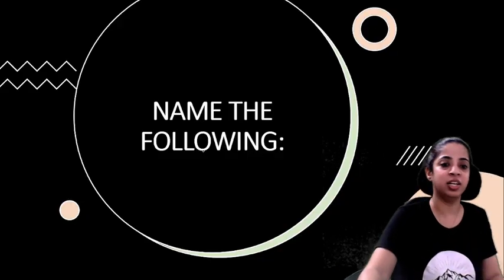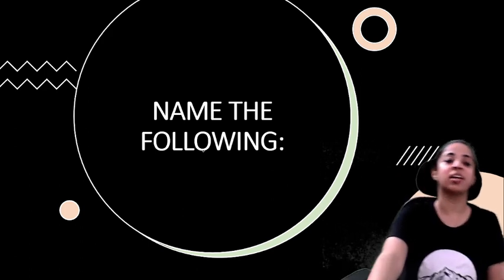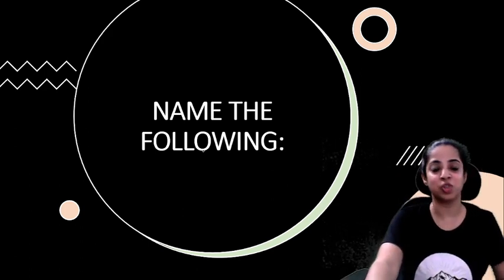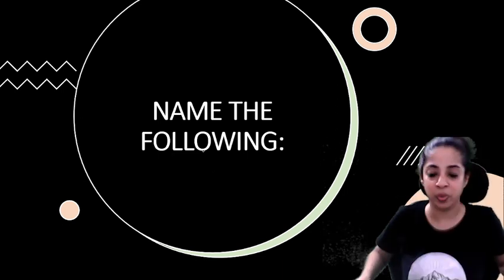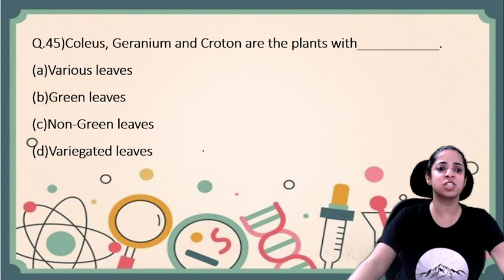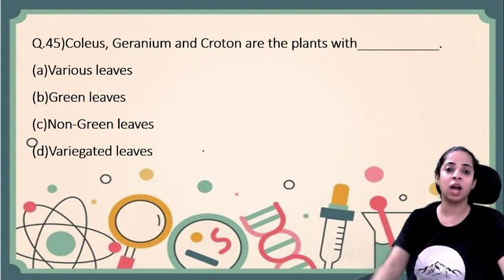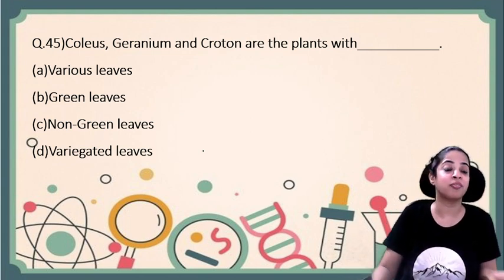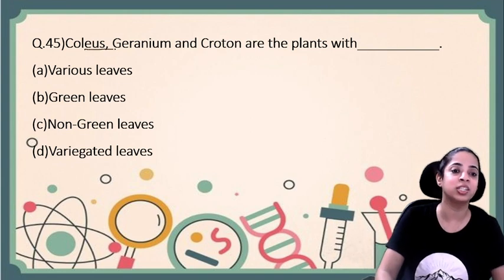Now let's read. The next type of questions are name the following type of questions. So let's get started with this type of questions. Coleus, geranium and croton are the plants with which type? What is the speciality of all these three?